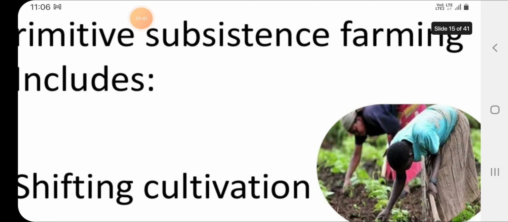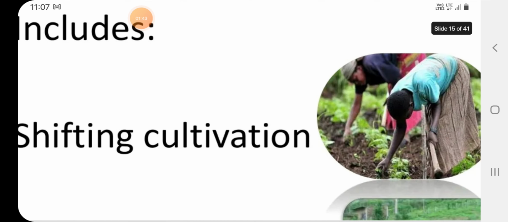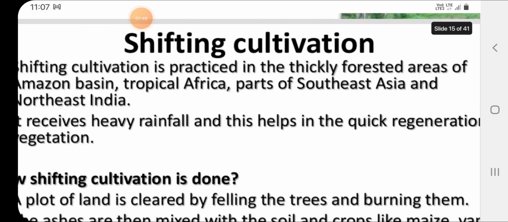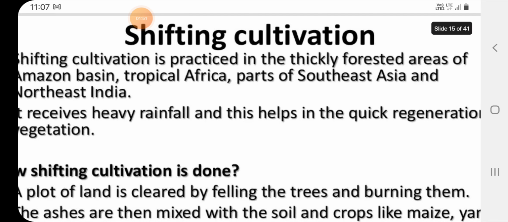Then primitive subsistence farming. It includes shifting cultivation and nomadic herding. Shifting cultivation is practiced in the thickly forested areas of Amazon, tropical Africa, parts of Southeast Asia and Northeast India. The region receives heavy rainfall and this helps in quick regeneration.